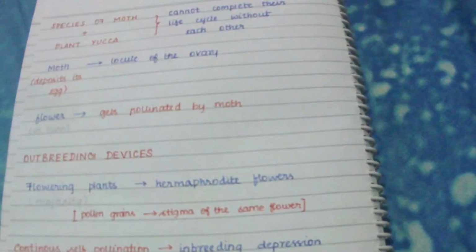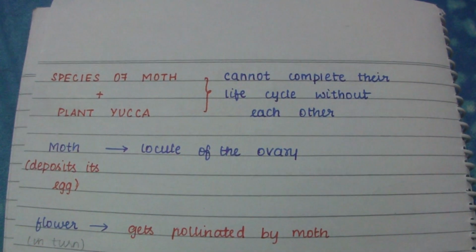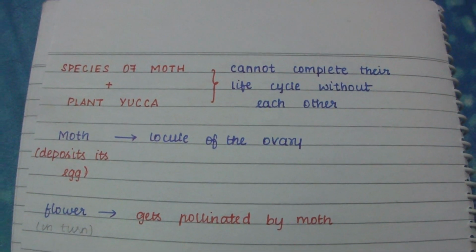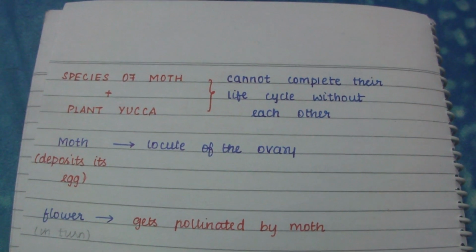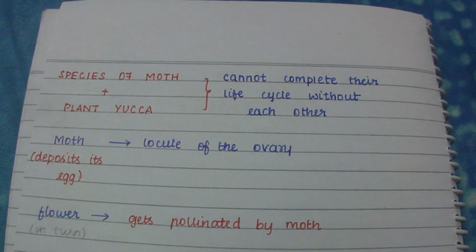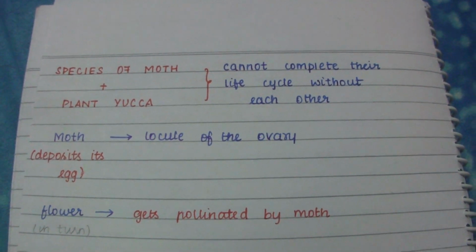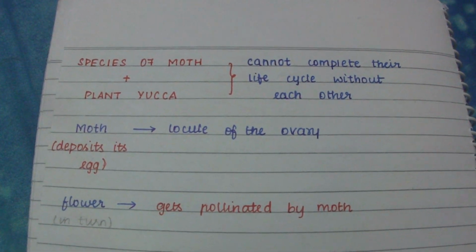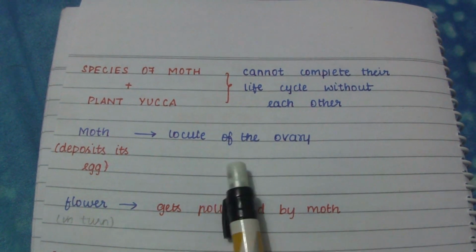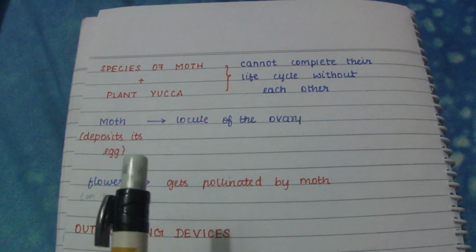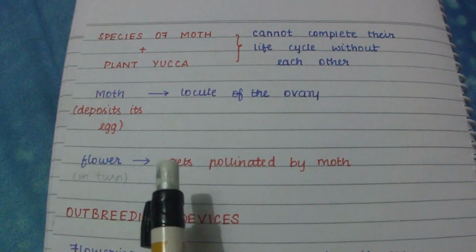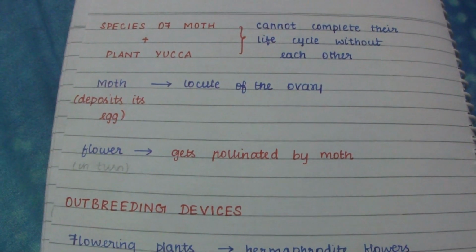Another example is the moth species and the plant yucca. These two can only complete their life cycles together. If they do not join together, both life cycles may be incomplete. The moth deposits its eggs in the locule of the ovary, whereas the flower in turn gets pollinated by the moth.